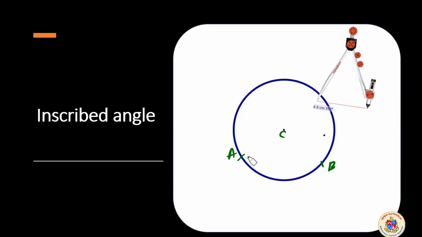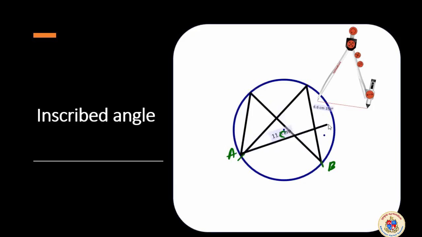An inscribed angle is that angle formed by the arc on the other segment of the circle. Here is an inscribed angle. How many inscribed angles are there? Many are possible. I can draw another inscribed angle of the same arc AB. There can be n number of them. Interestingly, all these inscribed angles will have the same measure.